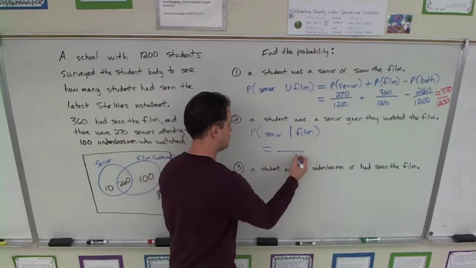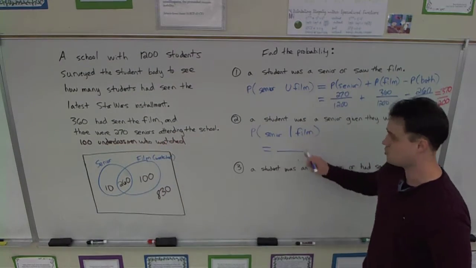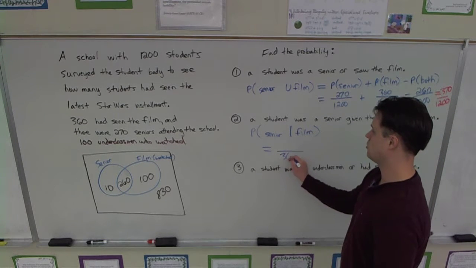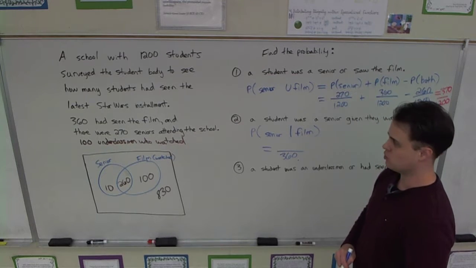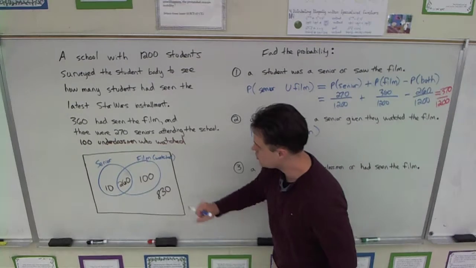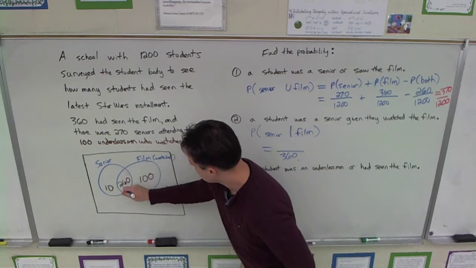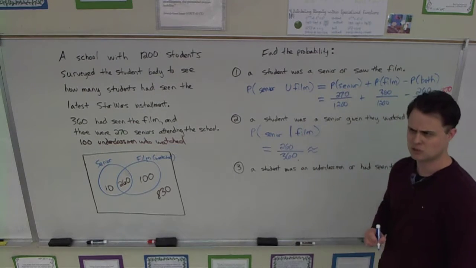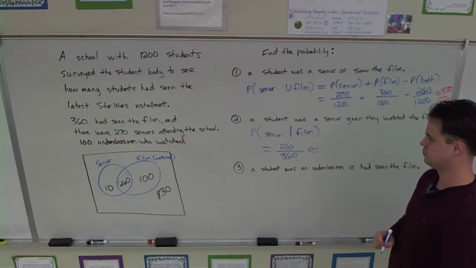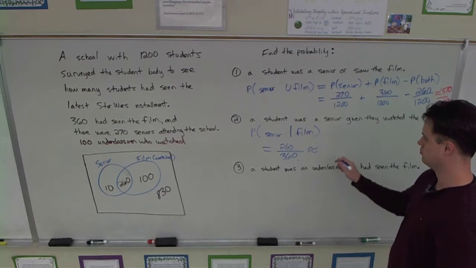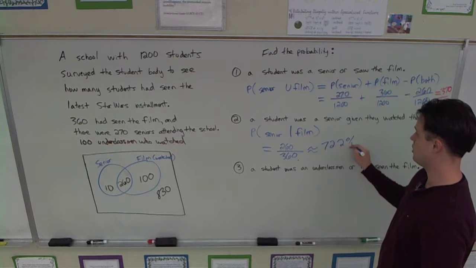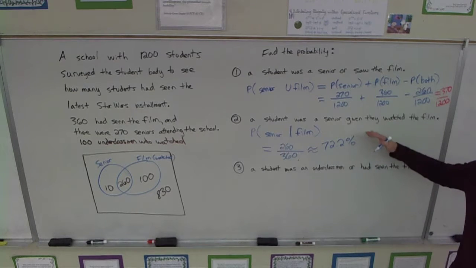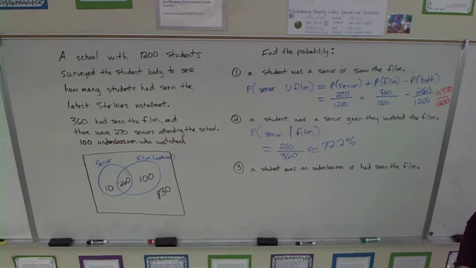So now I know that the sample space is not all 1,200 kids, it's only those people who've seen the film, which is how many? You can get it from the table or from the numbers. I think it's 360. How many of those people were seniors? I think the picture makes that really nice. Here's the 360, and here's the people that were seniors out of that. So it looks like about 2/3, but I think that's a little bit more than 2/3, isn't it? What is it? 72.2. Yeah, a little more than 2/3. Sweet, there we go. So that one was a little simpler than that one, and this is one of the SAT's most favorite problems I've noticed recently. They have all these in there.